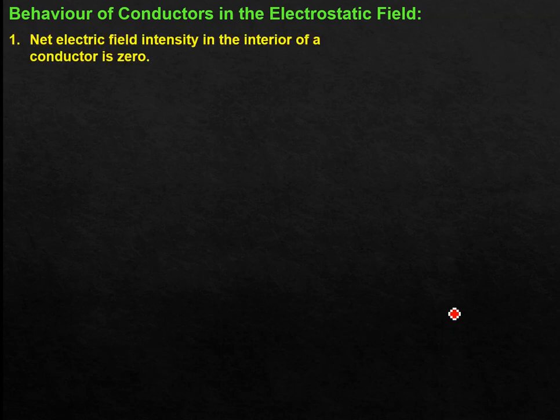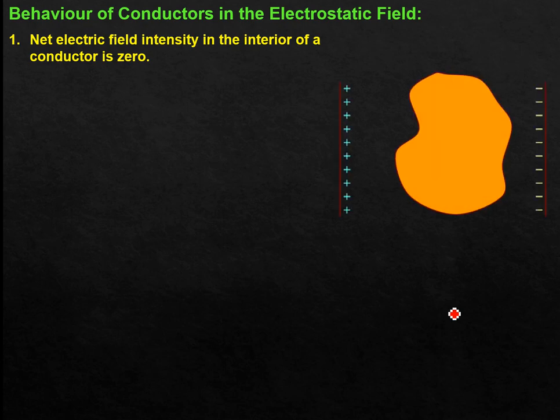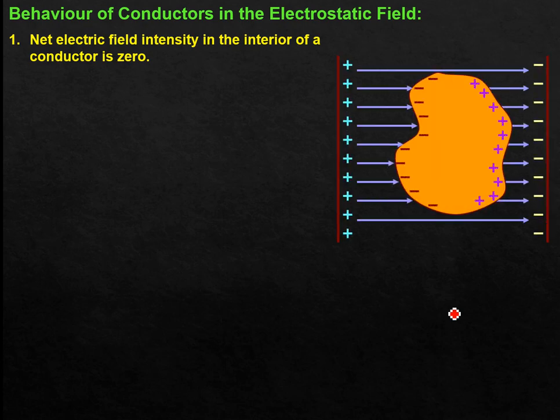The first property is that the net electric field intensity in the interior of a conductor is zero. That is, inside any conductor specimen the electric field intensity will be zero. So how can we understand this? Let us take a specimen made up of a conductor. I have placed it in a uniform electric field.